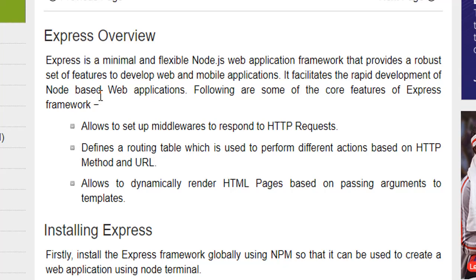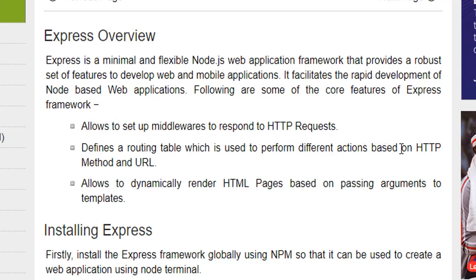You can also create different routes with Express. These routes can perform different HTTP actions based on the method or the URL. I'm going to use this to set up my middlewares and my routes. With these routes, I can send a post request or a get request, depending on my URL.